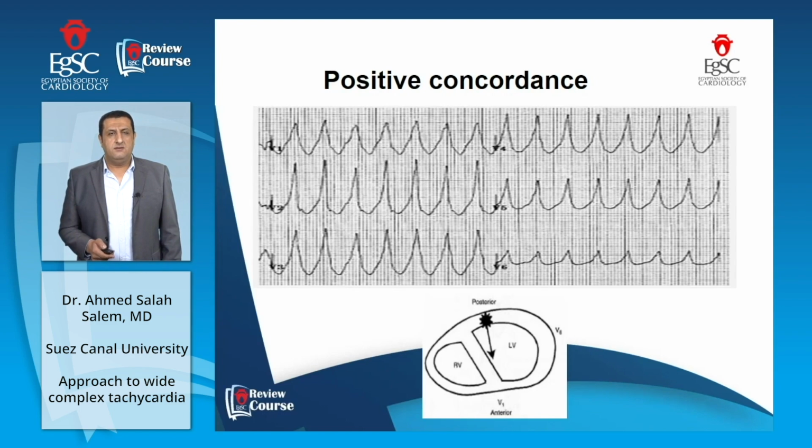Positive concordance is when all 6 precordial leads are positive, and this means that the electrical current is going towards the 6 precordial leads. As we see in the figure, the focus is present in the posterior wall of the left ventricle, and according to the depolarization of this ventricle, the electrical current is going towards the 6 precordial leads, causing positive concordance.